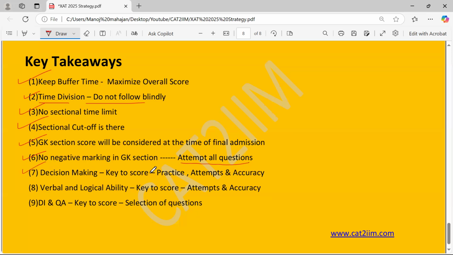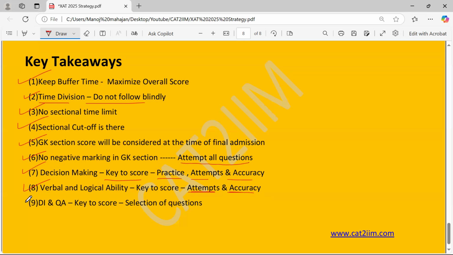Decision making I already talked about. Key to score is practice, attempts, accuracy. For verbal and logical ability also, the key to score is attempts for sure and the accuracy part. It's something which you must have tried doing in the CAT also. You must have tried to push your attempts and focus on the accuracy part. So it is very critical here also.